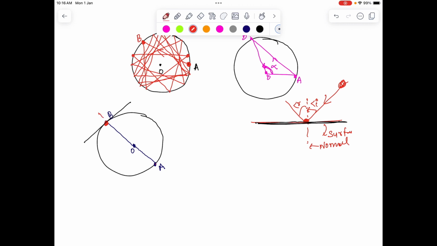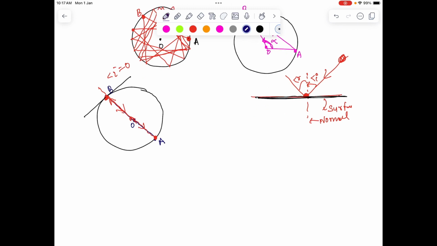Since we know for a circle the normal will always pass through the center of the circle, the angle of incidence in this case is 0. Hence the ball will continue to move along the diameter forever. So after B, the ball will come to the next point A. Again after A, it will go back to B, from B back to A, and so forth. So it's a kind of periodic motion which is going to happen.